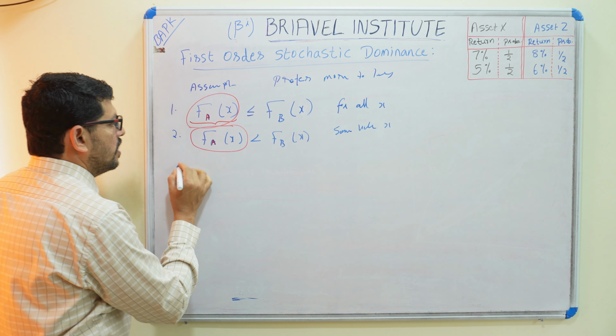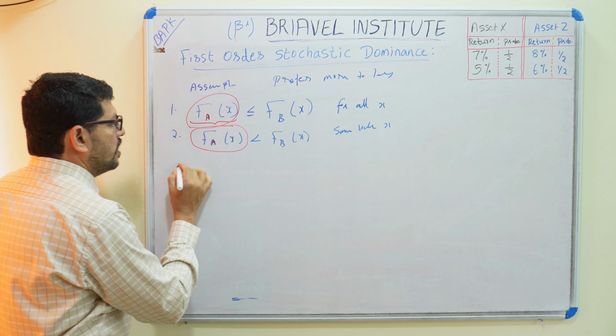In the case of 5 and 7, at 5% return F of Z is the lesser value, here it is 0. At 7% return, F of Z is the lesser value, 1 by 2 only. So in first order dominance, we can say that Z is dominant over X. Hope you understood this problem. It is very easy to understand.